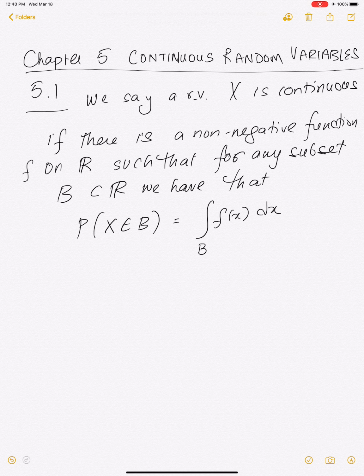The probability that the random variable x takes on a value in B is given by this integral. So of course, this over here is the analogous function to what you had in the discrete case, the probability mass function. In the continuous case, we have this function f, and f is called the probability density function.